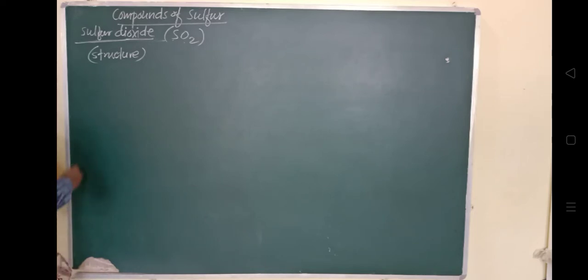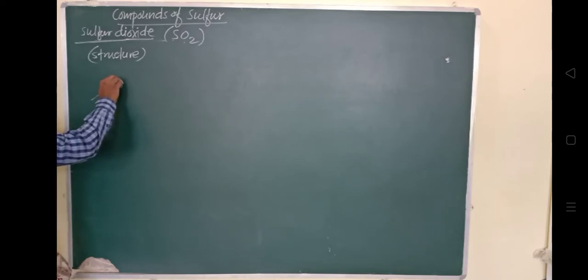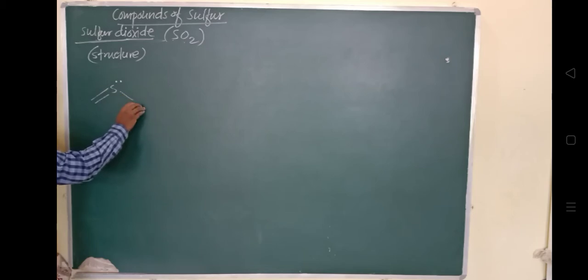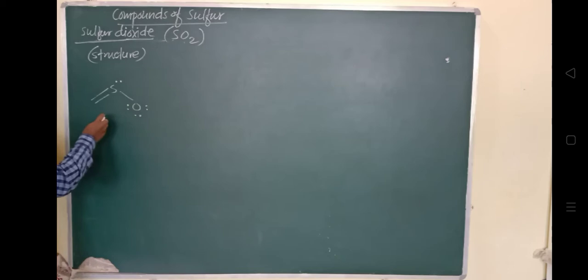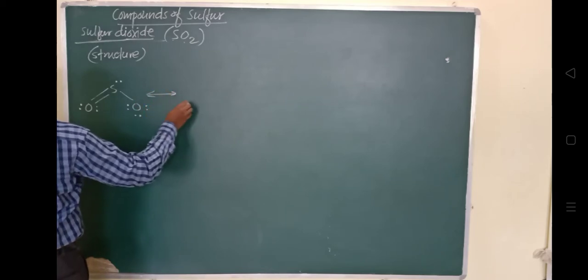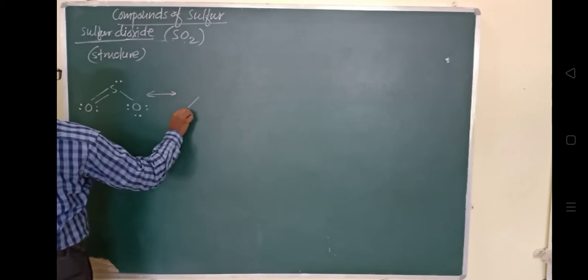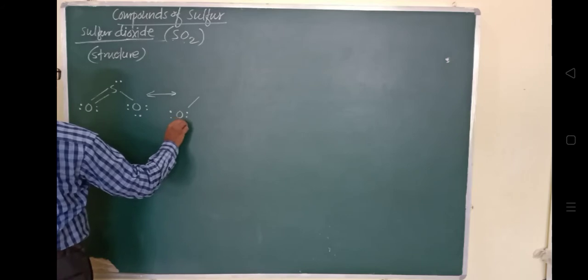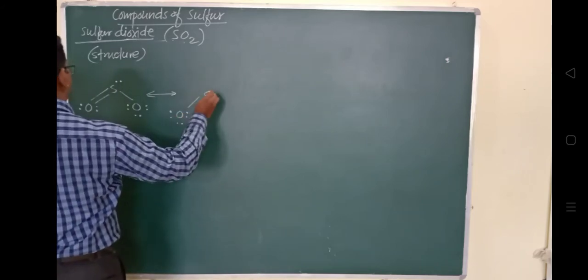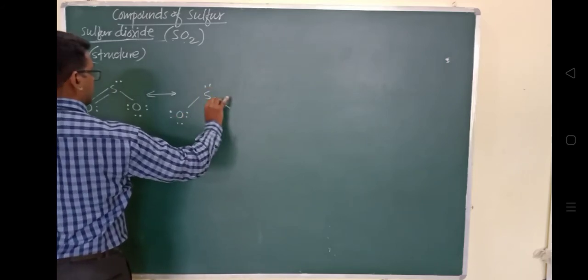Which we can represent here in this way, with oxygen.